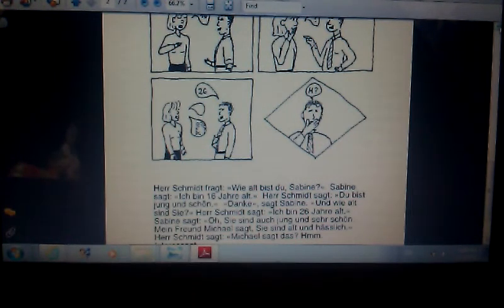It's kind of like that, same sort of difference. Anyway, Herr Schmidt sagt, ich bin 26 Jahre alt, means, of course, Herr Schmidt says that he is 26 years old. Sabine says, oh, you are also young and very pretty. It's not really something you say about men. You would say handsome, or charmant, charming, or whatever. Schön is not usually used that way, but just for the sake of simplicity, they've done it and said schön, just because that's a word you just learned.